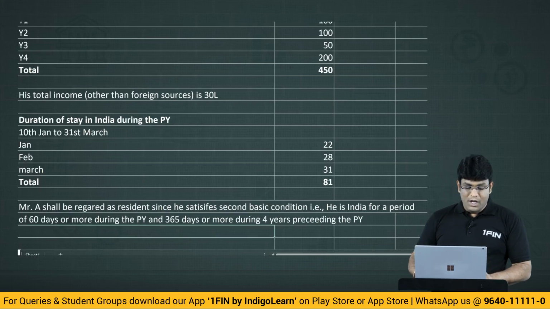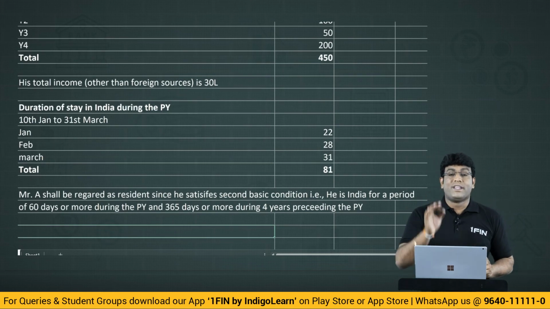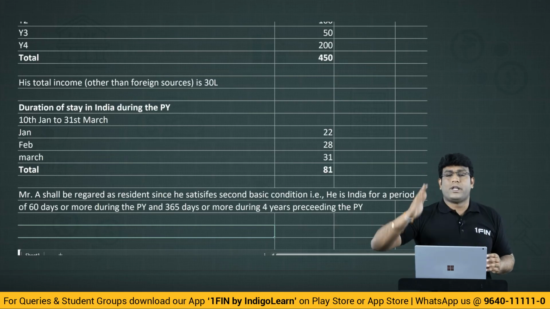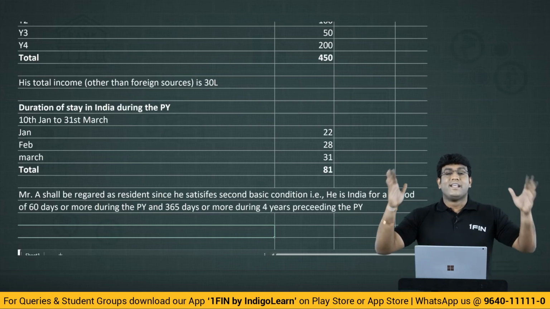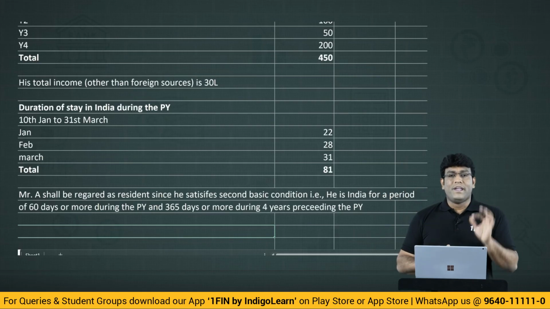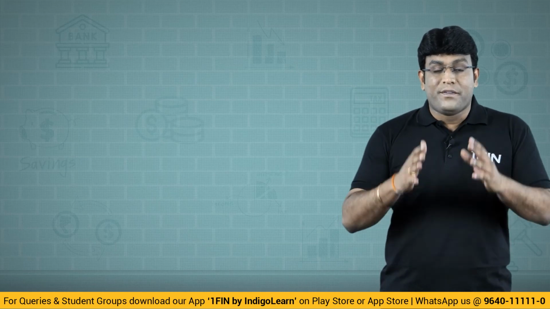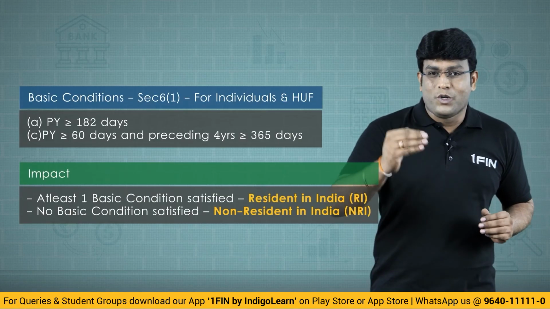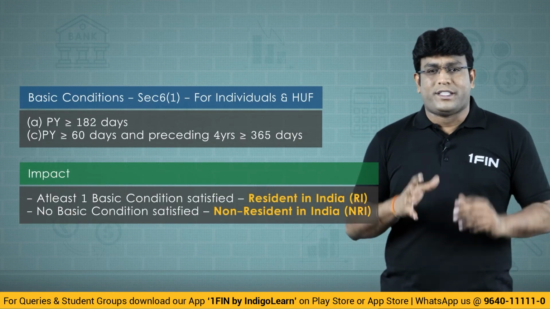preceding the previous year. So whenever you look at the question, my dear friends, please check very clearly whether it's Indian citizen or not. And I'm again and again telling you, my dear friends, unless question specifies, don't assume that individual is an Indian citizen. I'm sure we got a very good clarity on this interesting example what I gave you, my dear friends. My dear students, please understand that we are still in discussion about the basic conditions only. We have still not gone into the additional conditions.